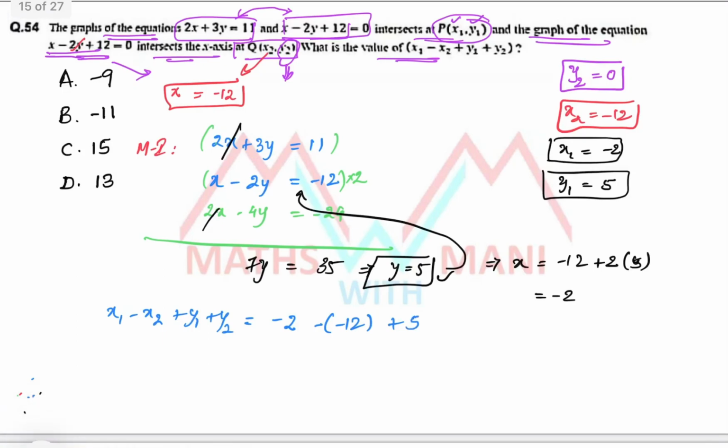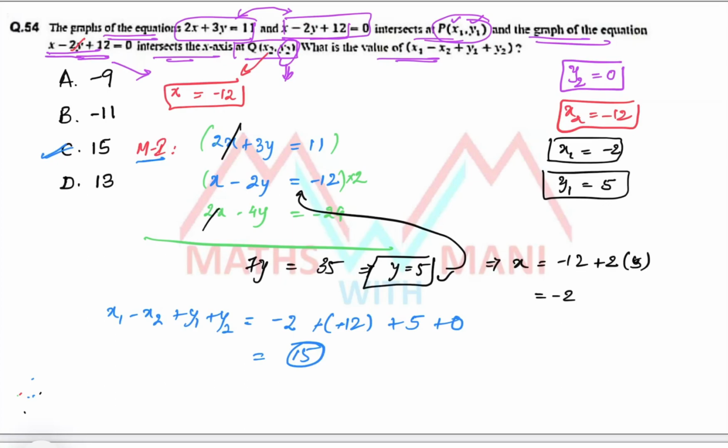y1 is 5 and y2 is 0. Minus of -12, that is plus 12. Yes, 12 minus 2, 10. 10 plus 5, 15. So 15 is the correct answer. That is the third option. Okay, so using the first method you can easily solve the intersection of the lines.